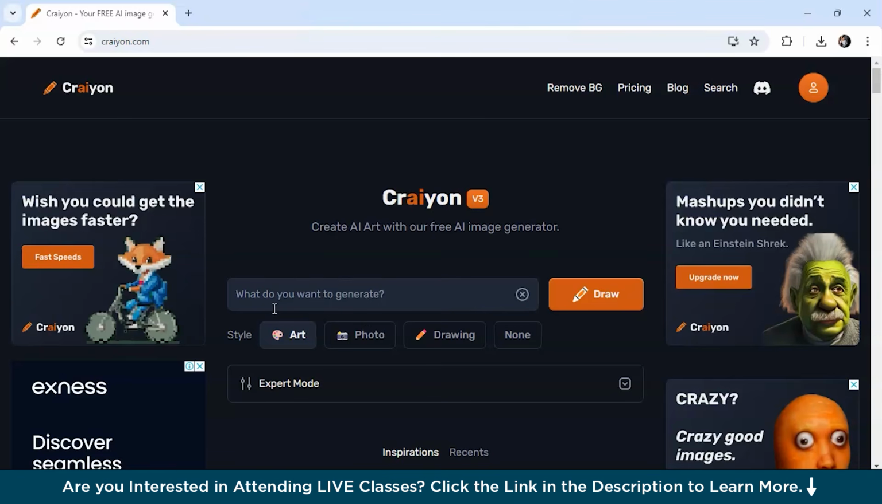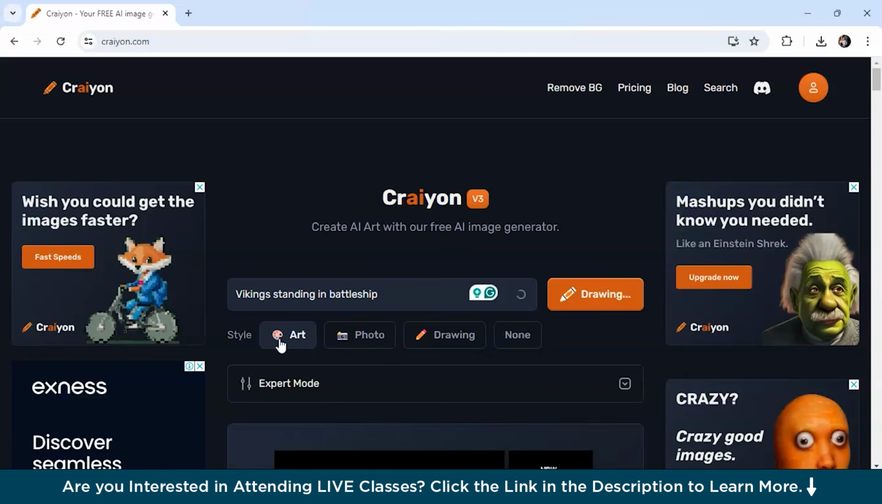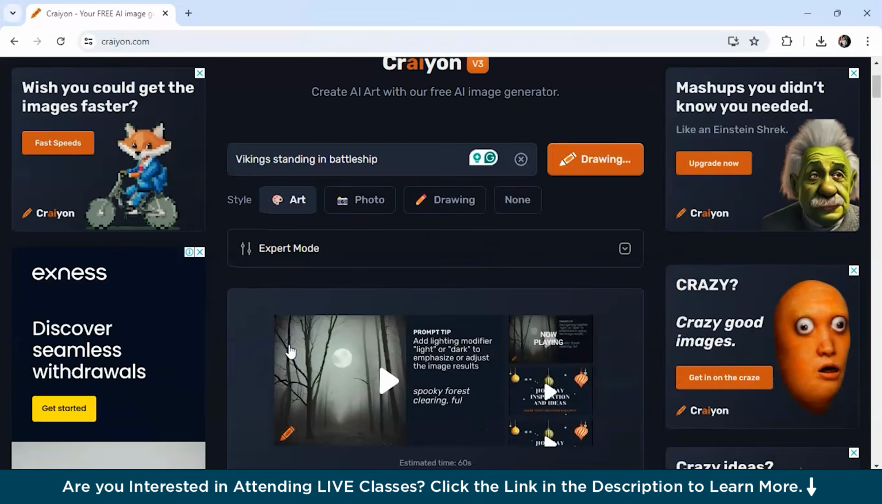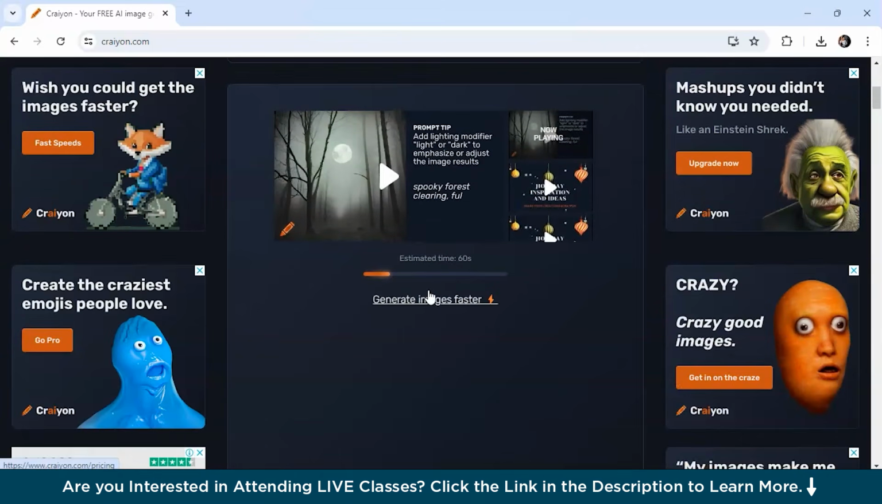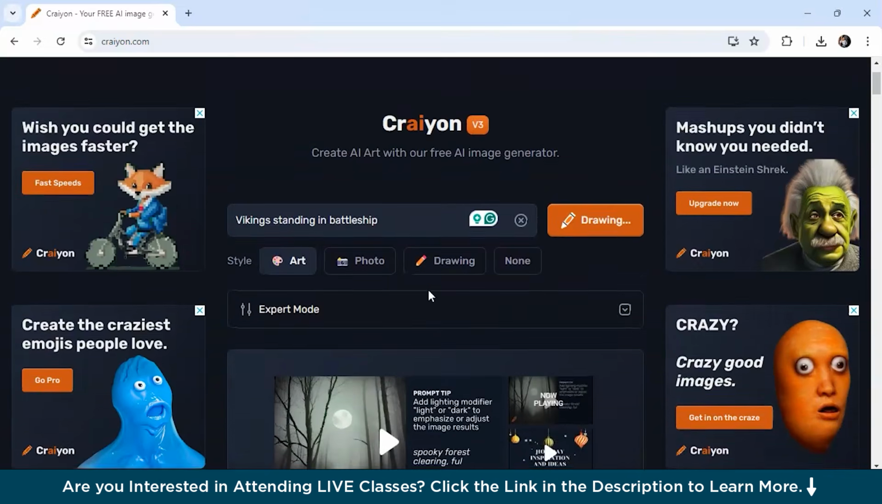So this is the interface of Crayon AI, and you can just simply type your prompt. You don't have to log in also. All right. So we're going to type here, Vikings standing in battleship. So we'll just click on this draw option and we have selected the style art. There are many other options like photo, drawing, all of that. So you can select according to your need.